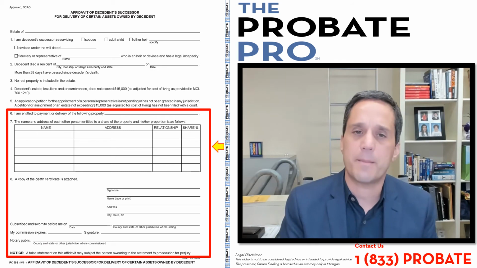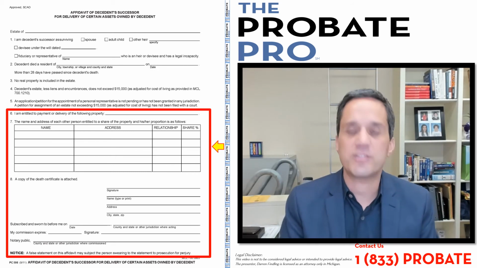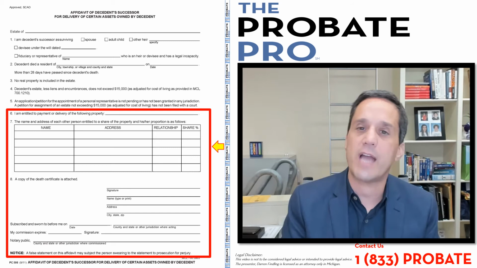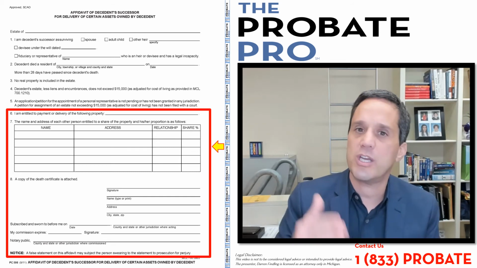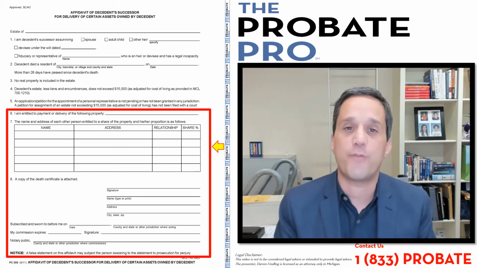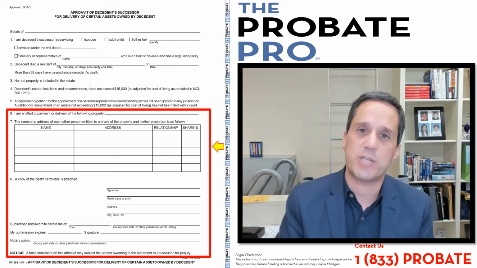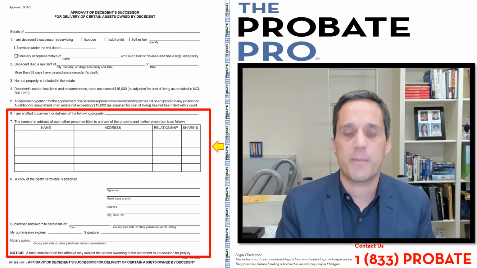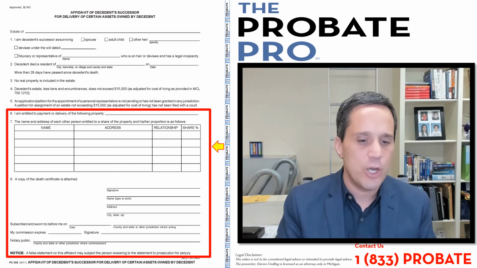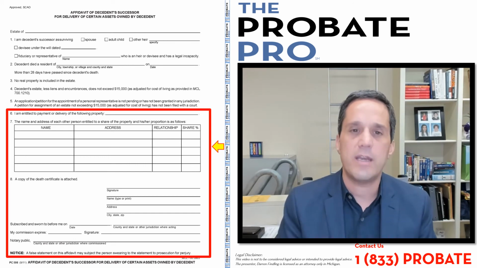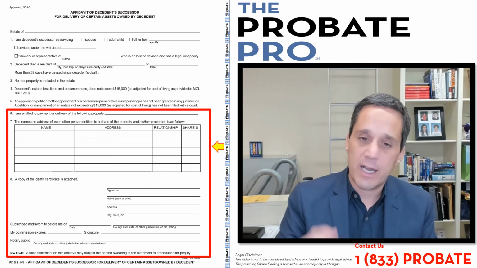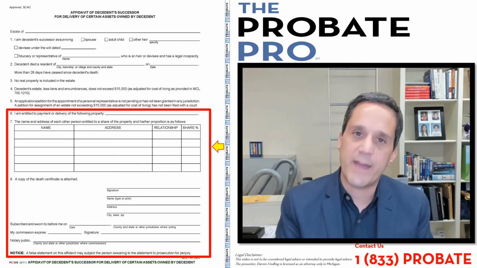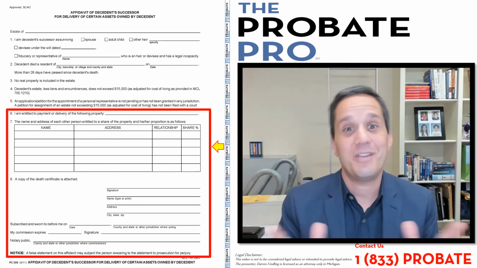Now, there's a clause at the bottom that says notice. A false statement of an affidavit will subject you to prosecution under the penalties of perjury. And whenever you fill out any of these forms, you are subjecting yourselves to the penalties of perjury. So it is critical that you fill them out correctly and accurately, true to the best of your information, knowledge, and belief. Fill the form out, get it notarized, present it to the financial institution, and then you gotta wait.